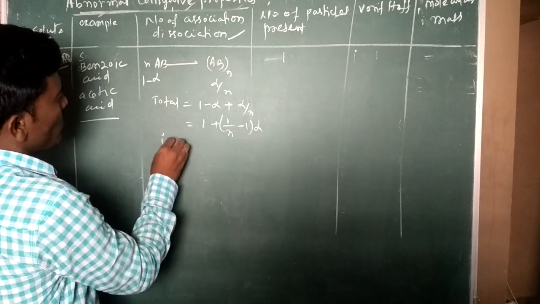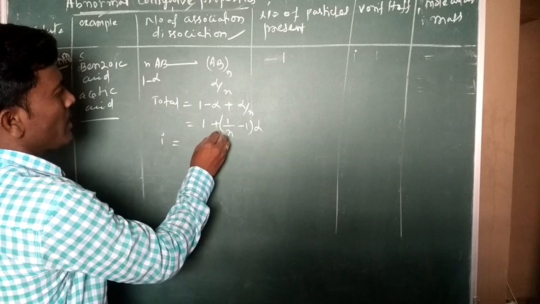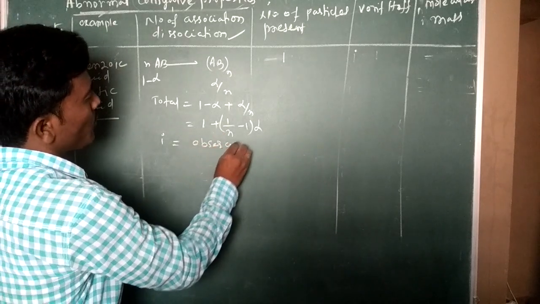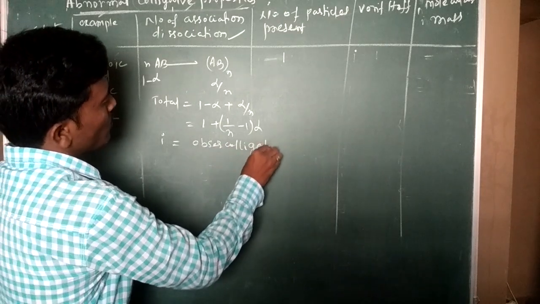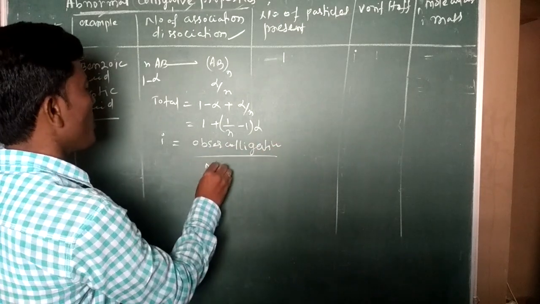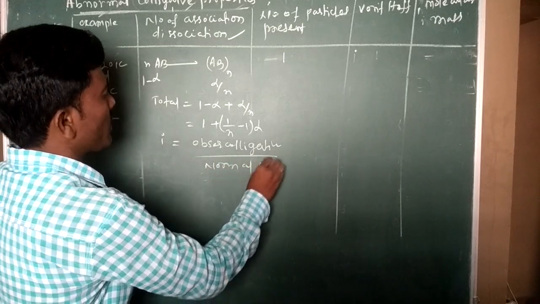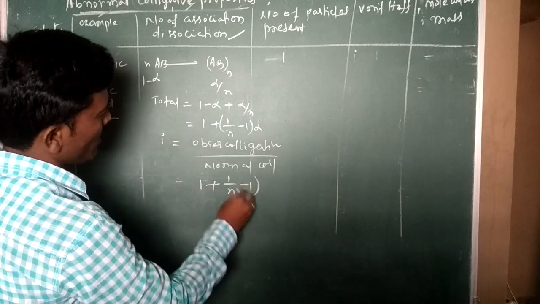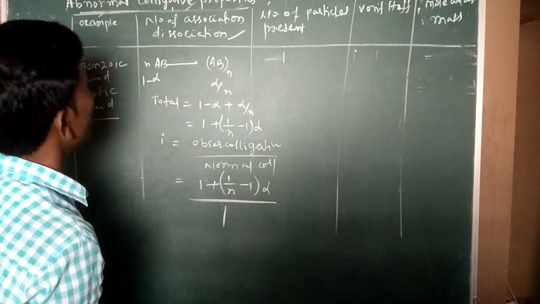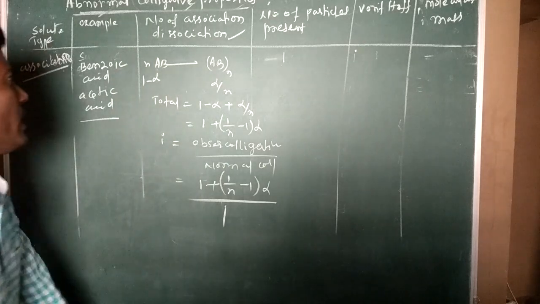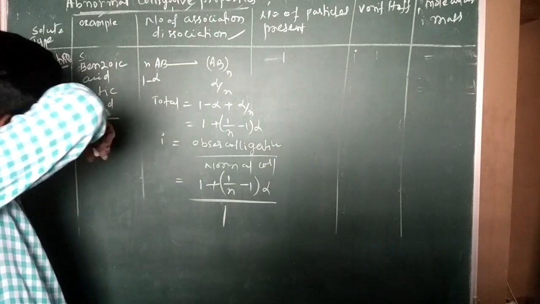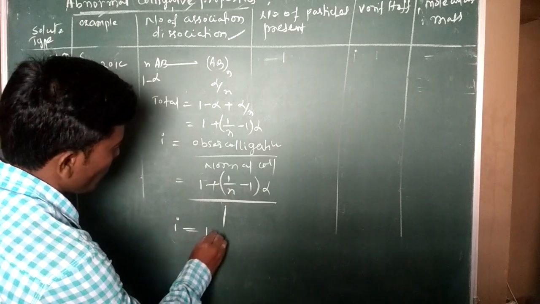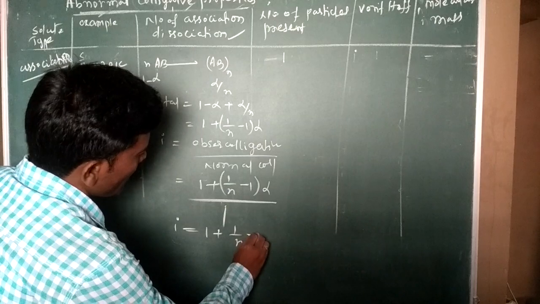Then i is equal to observed colligative property by normal colligative property. So observed is 1 plus 1 by n minus 1 into alpha, whole by 1, because we are taking only 1 mole here. Therefore i is equal to 1 plus 1 by n minus 1 alpha.